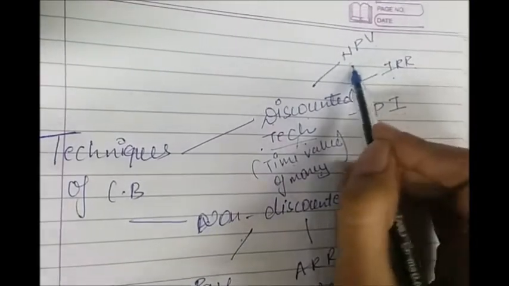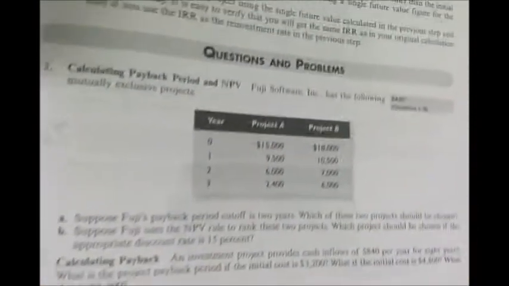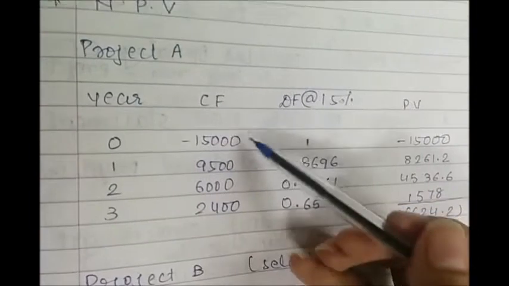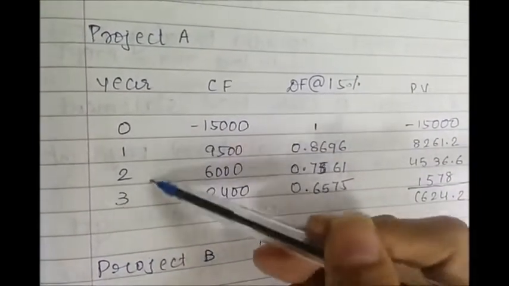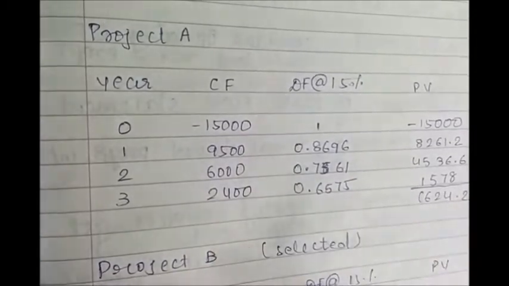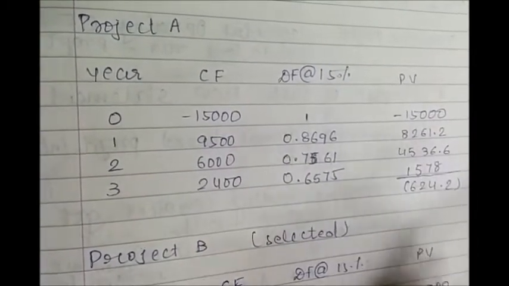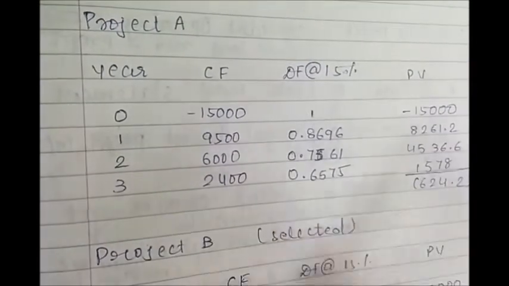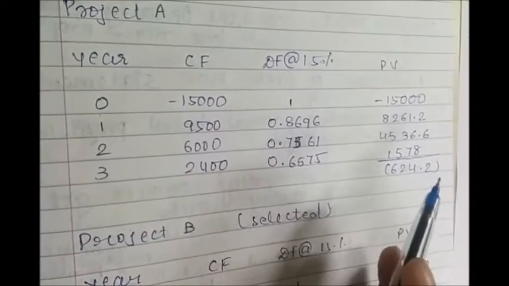So for NPV, we will refer to the same example, question number 1 on page 185. In project A, we are given cash outflow at year 0 and cash inflows at year 1, 2 and 3. Now what we have to do is discount this at the discount rate and find out the present value. In case of year 0, the discounting factor will be 1. For year 1, we will calculate the discounting factor.